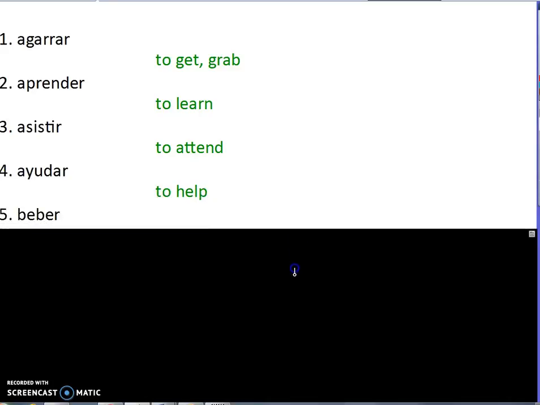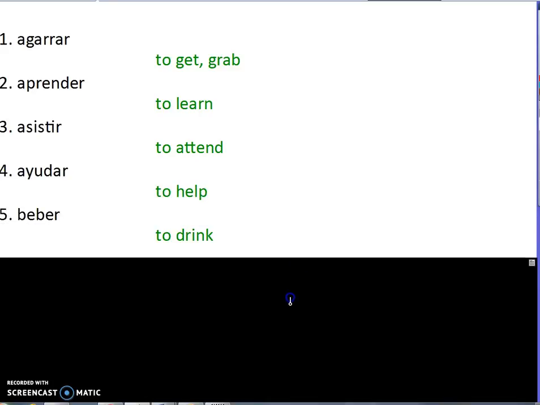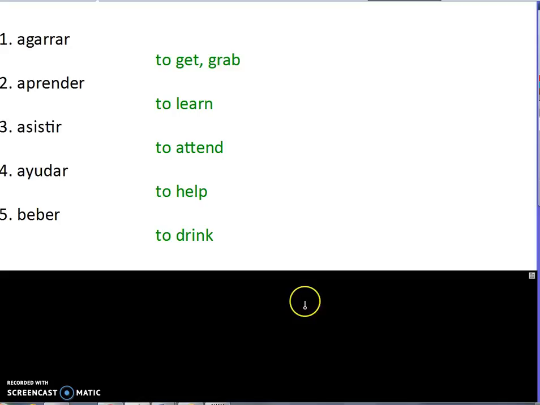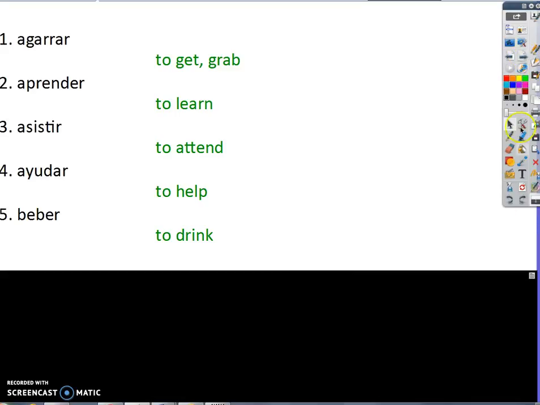Of which there are not any stem changers in the present tense, and only one verb with an irregular yo. Here is 1 through 5. Pause if you need more time, and now let's go to 6 through 10.